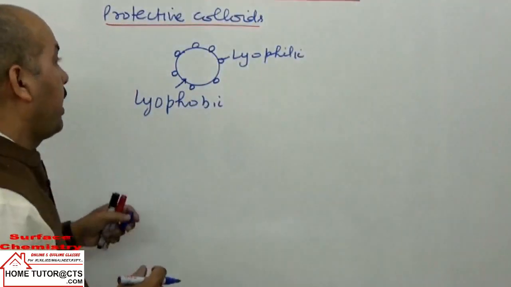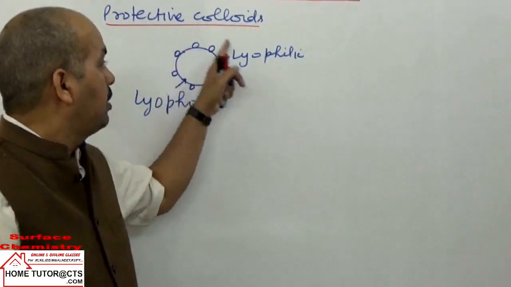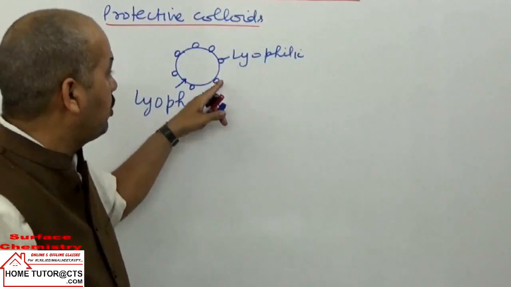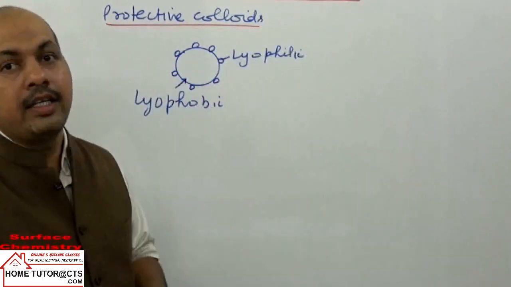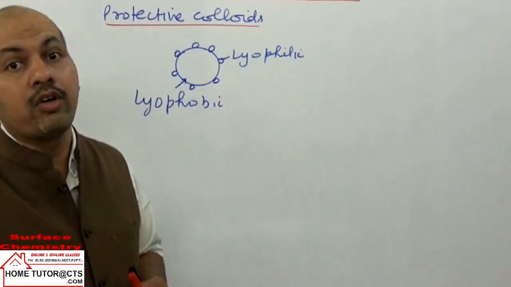The lyophilic particles get adsorbed over the lyophobic substance, and then they interact with the solvent particles, and the stability of the lyophobic sol is increased against coagulation.